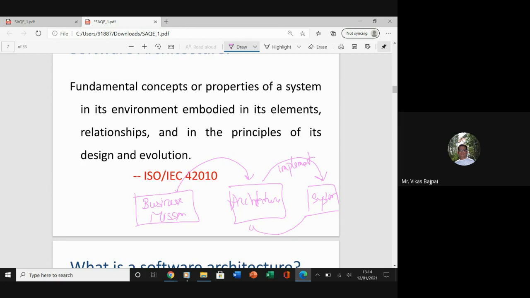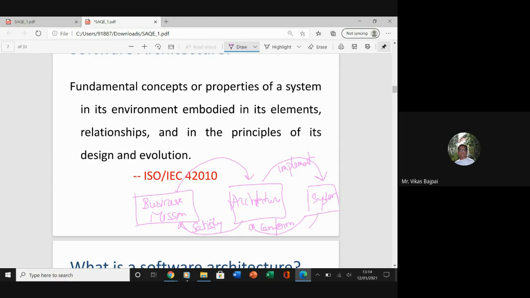And we can confirm this system from the architecture. And this architecture is going to satisfy me for the vision and the mission.